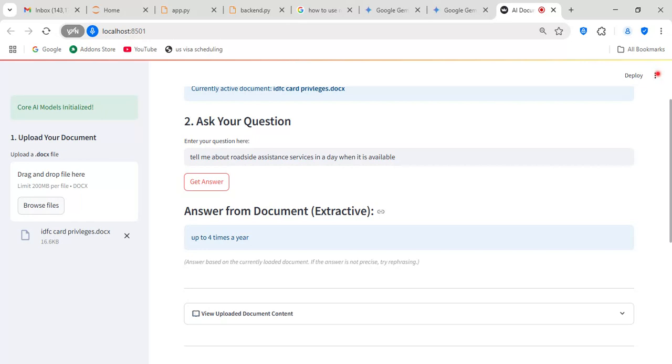What it does is it takes up this query and looks into the context, takes three relevant contexts from the text that is there in the document. Within that, it then looks for the answer, matches it, and then the BERT model understands the context and tries to answer the question.